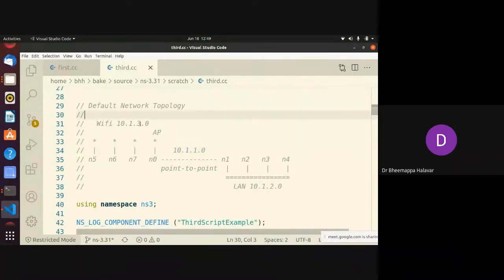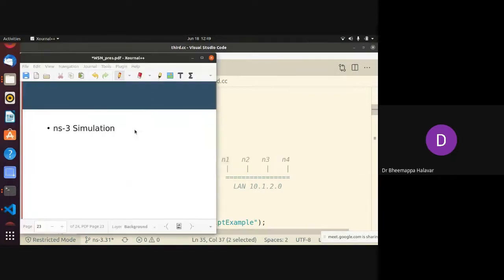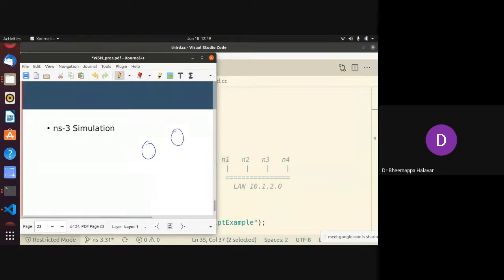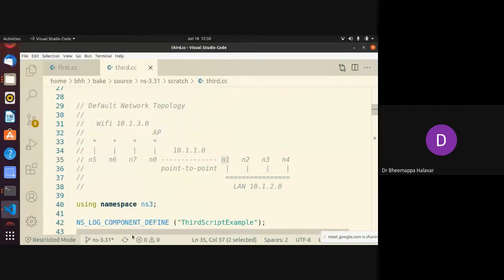Here, the network topology designed has 4 Wi-Fi nodes, among which one is an access point, and this access point is connected point to point to a LAN. So there are 4 nodes in the Wi-Fi, and 4 nodes on the LAN connected by line, with the access point linking them. It's like a mixed topology. If you are doing a wireless sensor network, then you have to use only a Wi-Fi model. How do you do that? I will touch upon that.